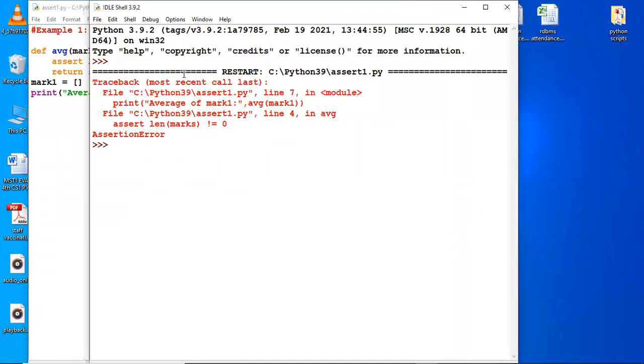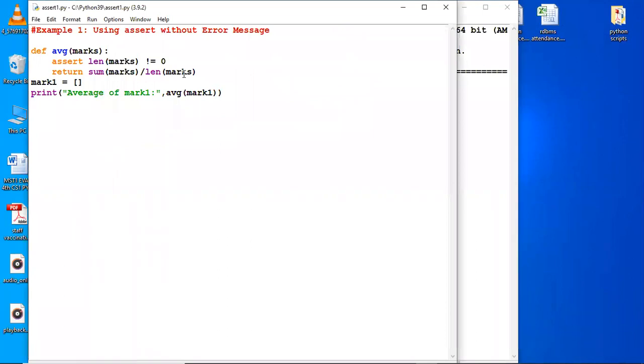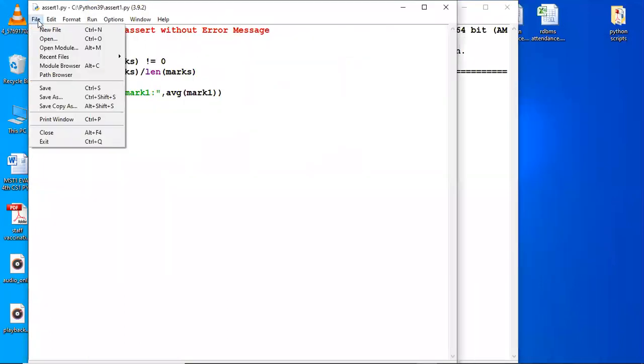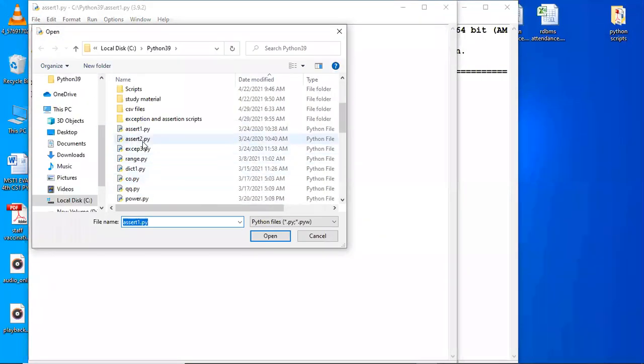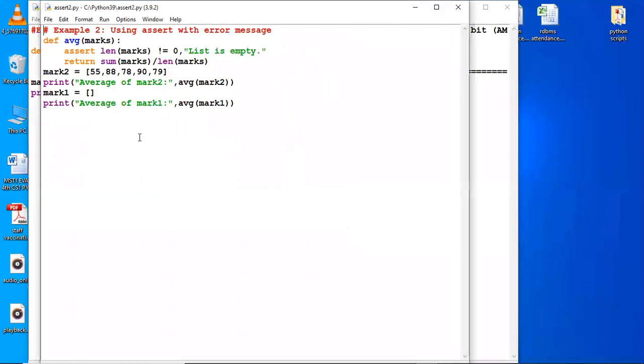Okay, it has told you that assert len marks not equal to 0 was a statement, so it's an assertion error. Okay, it's an assertion error which has occurred in line 7. You can see it's line 7 here. Okay, fine. So let's pick up the other example now, so that the things are clear to you. See this example again, the same one, but I call it twice. First with a list, then with an empty list.